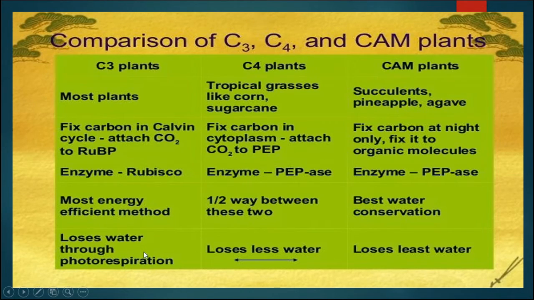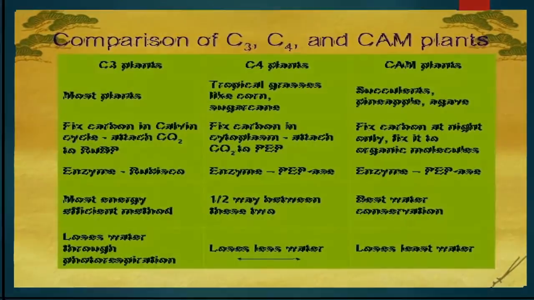C3 plants lose water through photorespiration, because photorespiration occurs in C3 plants, whereas in C4 plants less water is lost, as the C3 pathway is going on in the bundle sheath cell, but in CAM plants a very small amount of water is lost. So, these are the comparisons of C3 plants, C4 plants and CAM plants.